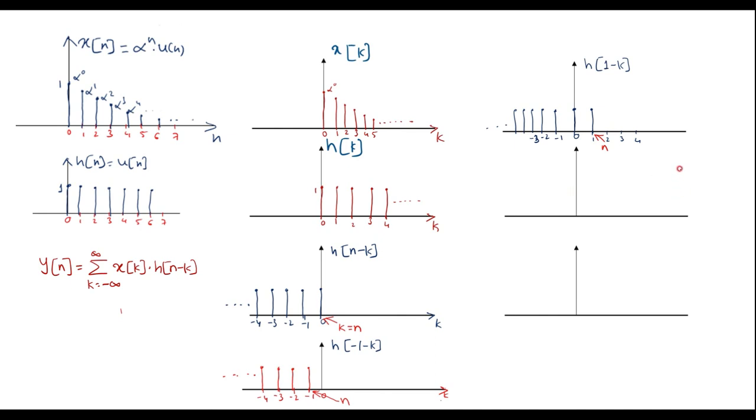Now let's see, what if n value is greater than 0? Suppose n value is greater than 0, it means that we know that this is the 0 origin and this axis is k. Now if we consider n value is greater than 0, it means that somewhere this signal h of n minus k, we are supposed to shift this h of n minus k signal towards right, because this point is 0, and n is greater than 0 means we are supposed to shift this h of n minus k towards right. So assume that I will shift this h of n minus k towards right.